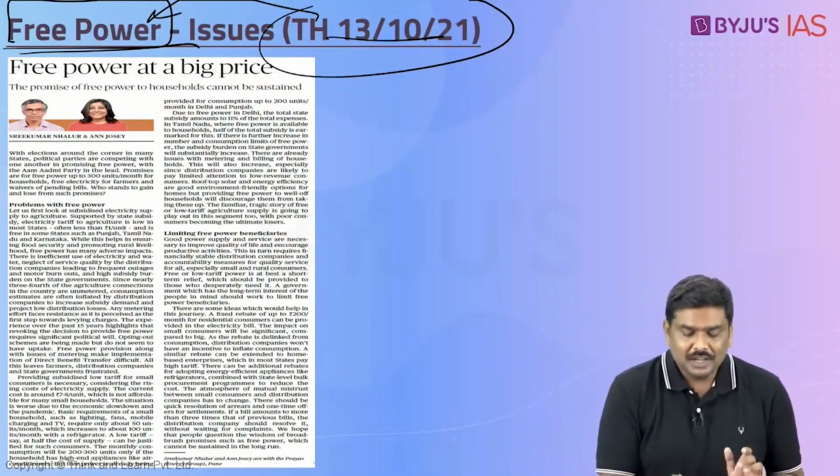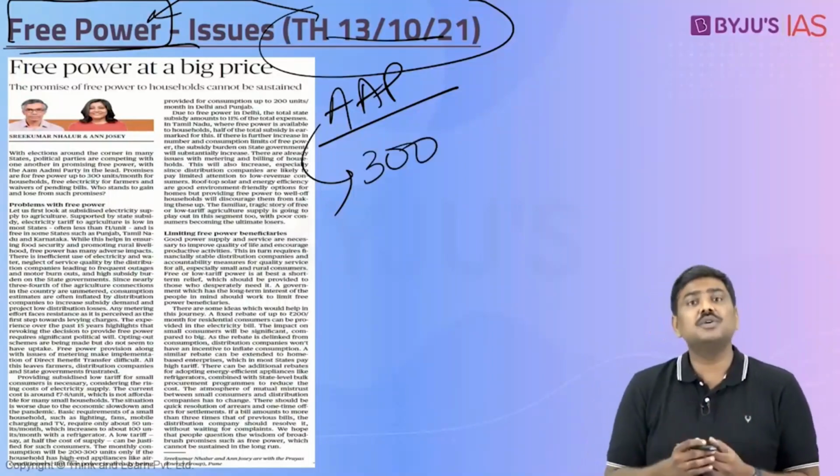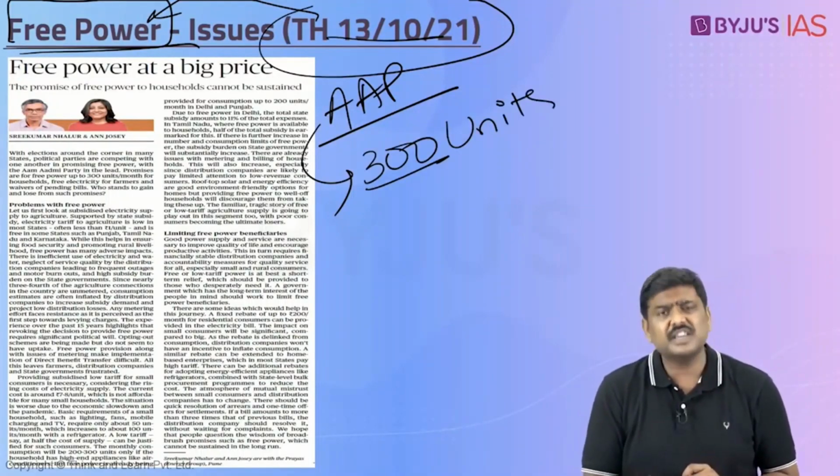the manifesto of Aam Aadmi Party of Delhi, and it states that this particular manifesto has a promise that the voters or the households, if Aap comes to power, the households will be getting 300 units of electricity free of cost every month. They don't have to pay for this.